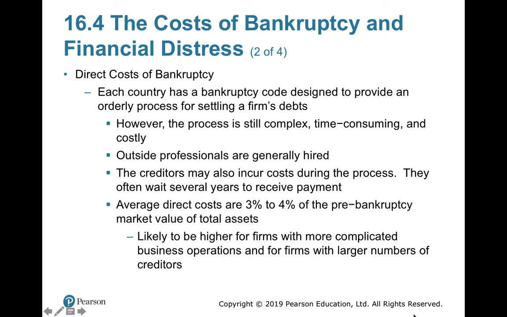There are costs associated with bankruptcy. Bankruptcy and financial distress have costs. On one hand, you are reducing your WACC by increasing the debt. On the other hand, debt is increasing the probability of bankruptcy and financial distress, and bankruptcy and financial distress are attached with costs. What are the costs? They are known as direct cost and indirect cost. What are the direct costs of bankruptcy and financial distress?